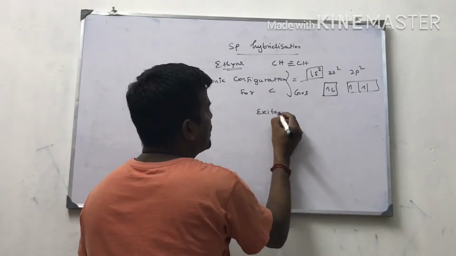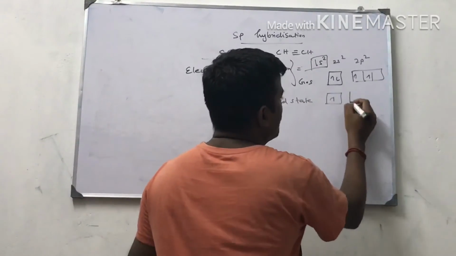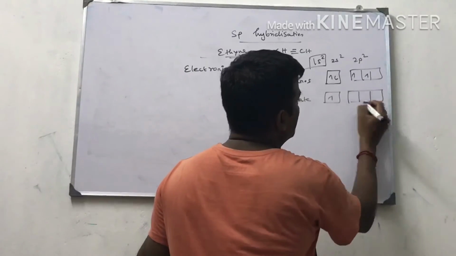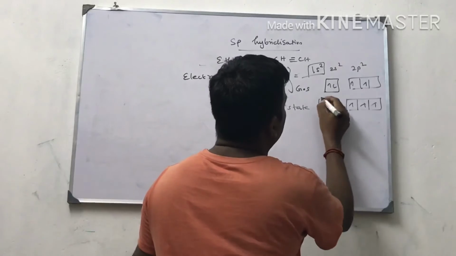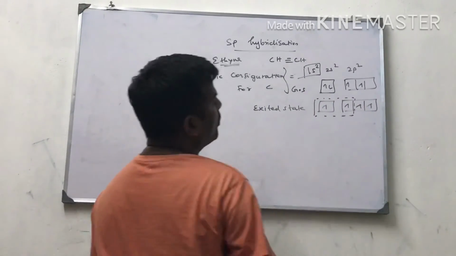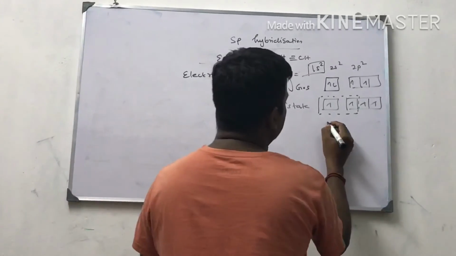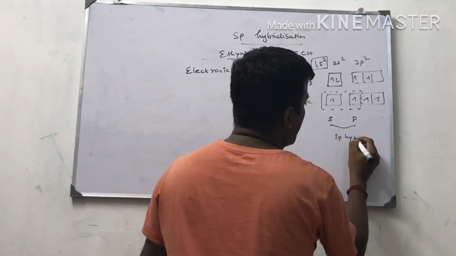Excited state configuration: 1 electron in 2s and the remaining electrons in 2p. So here, how many orbitals are hybridized? 1 s orbital and 1 p orbital. So s1 p1, therefore sp hybridization.